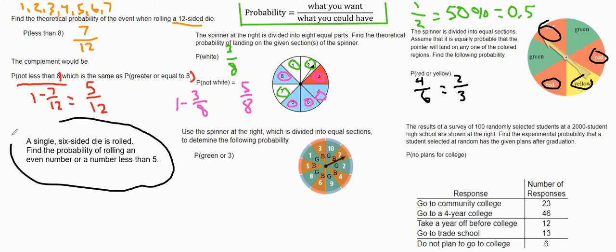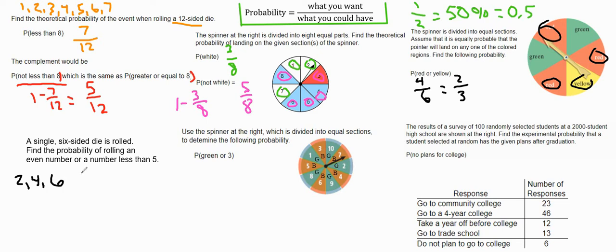This one here we have to read kind of carefully. A single 6-sided fair die is rolled. Find the probability of rolling an even number or a number less than 5. What you don't do is say, okay, here are my numbers. The evens are 2, 4, and 6. And my numbers that are less than 5 would be 1, 2, 3, and 4. You don't count them up and say, oh, there's 7 over 6 because it's a 6-sided die. We have a 7 out of 6 chance of getting a number that's even or less than 5. What we did is double count.